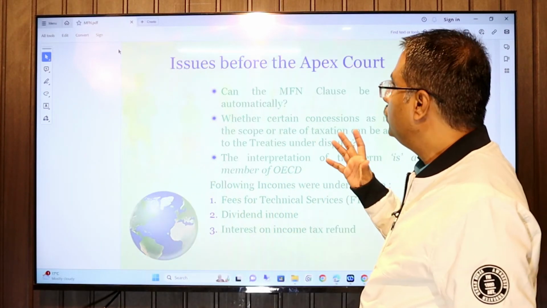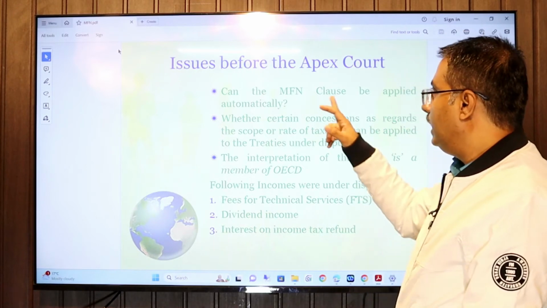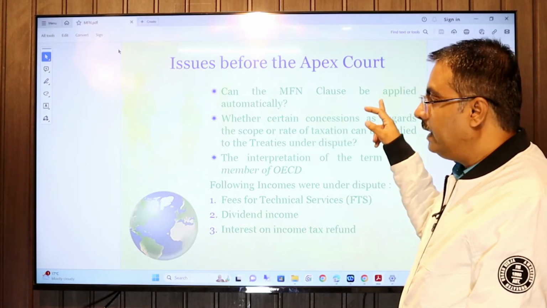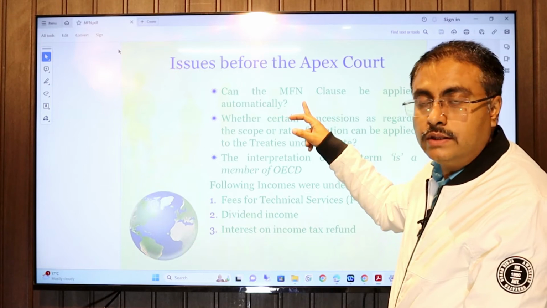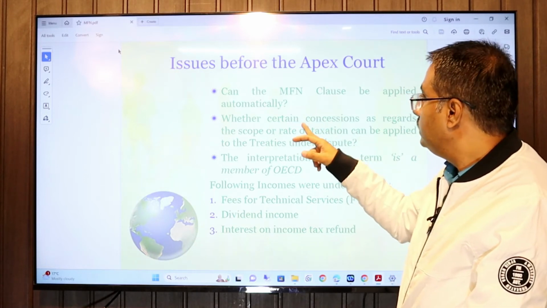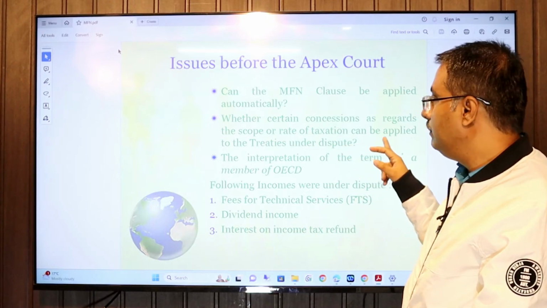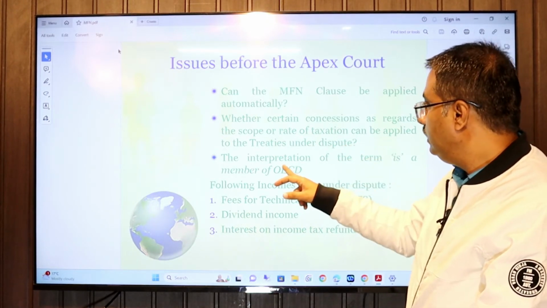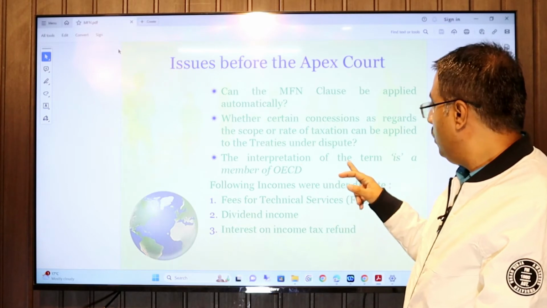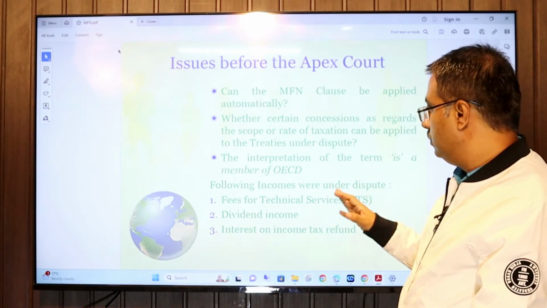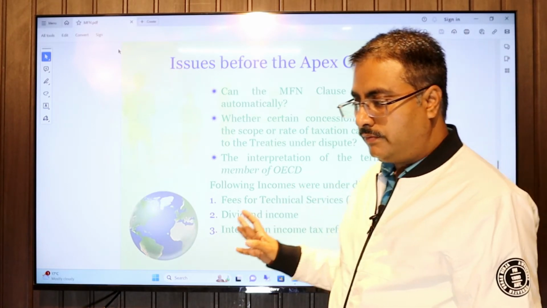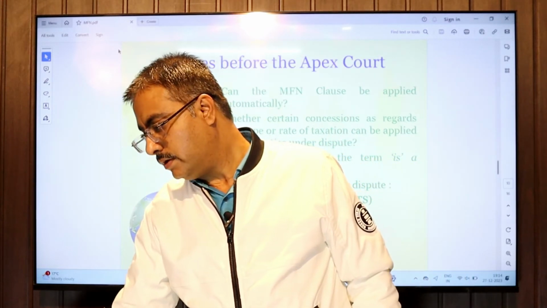So what is the issue before the court? Can the MFN clause be applied automatically without giving notification? Whether a certain concession with regard to scope or rate can be applied? And the interpretation of the term "is an OECD member". So this is in respect of FTS, dividend income or interest income.